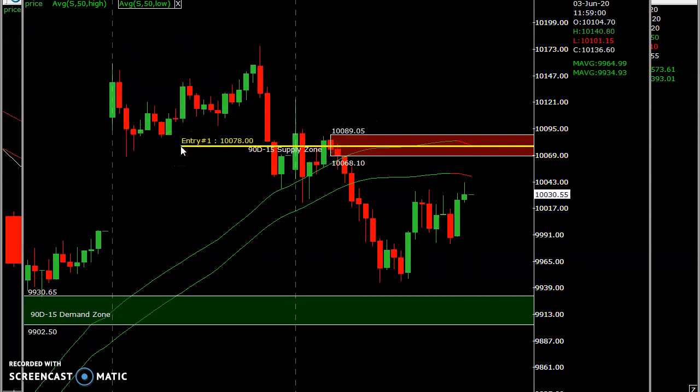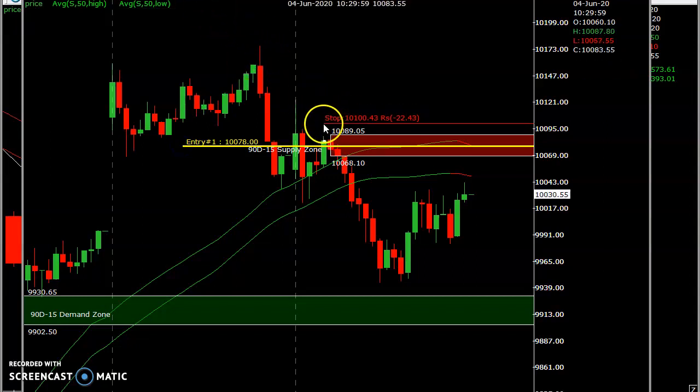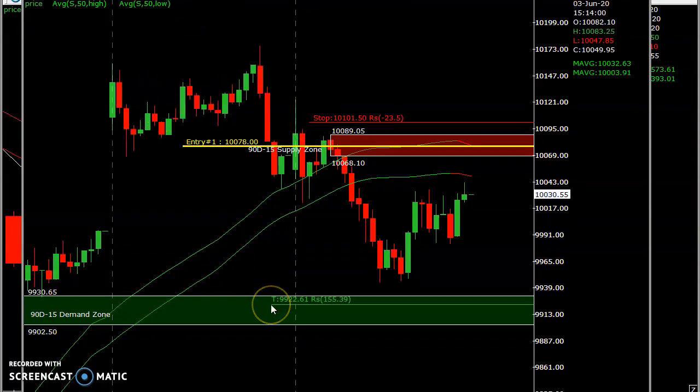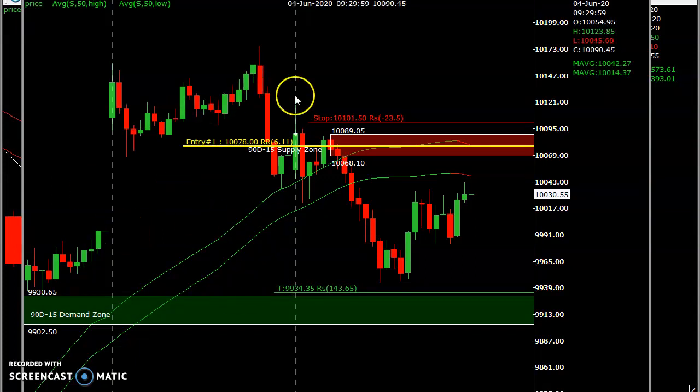We're entering somewhere here around 10,075 and keeping a stop loss above this level of 25 points, and keeping a target of today's low or the demand zone at 9,900 kind of levels. So I'm putting my target here only. So 9,930 kind of levels is the target for tomorrow's trade. Exclusively this is a Nifty spot chart. According to that you can trade Nifty.